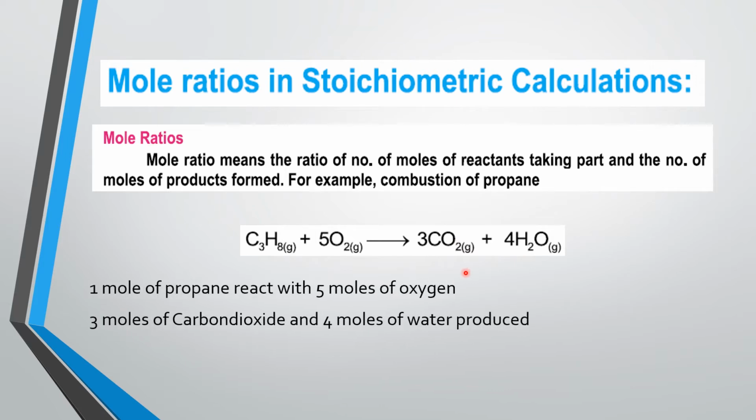This balanced equation shows that 1 mole of propane reacts with 5 moles of oxygen, and 3 moles of carbon dioxide and 4 moles of water are produced. So the ratio of the number of moles of the reactants to the number of moles of the products is called the mole ratio.